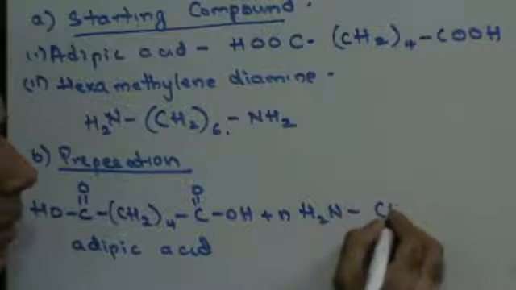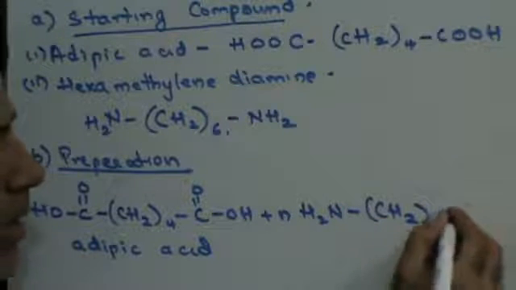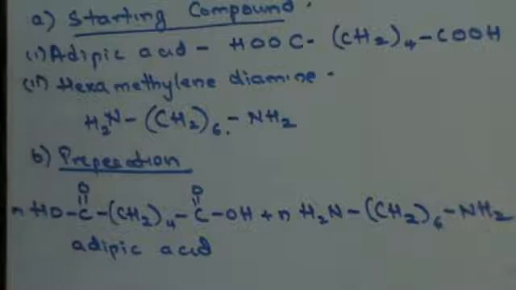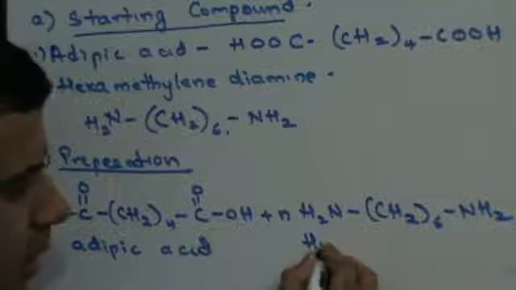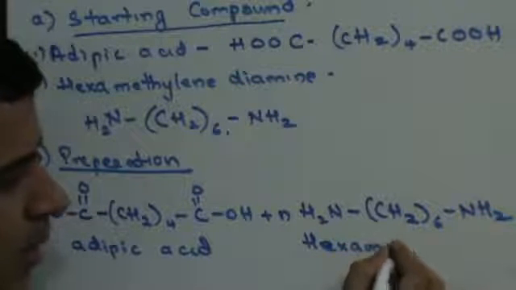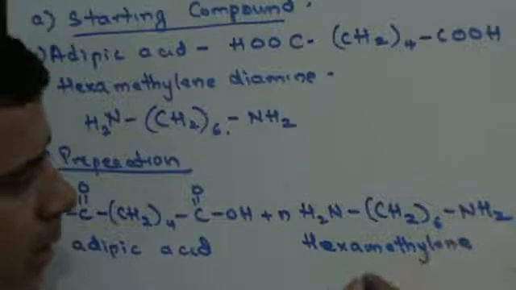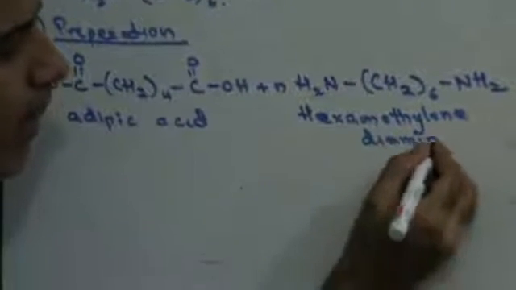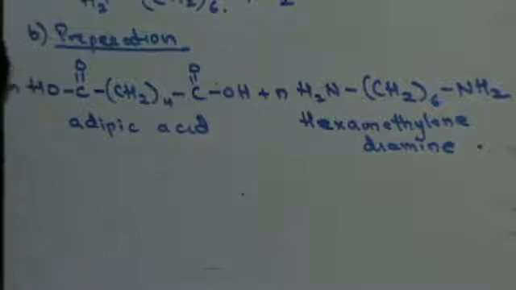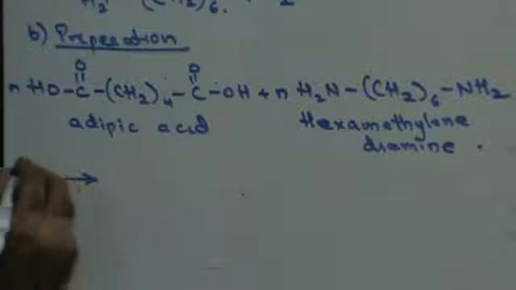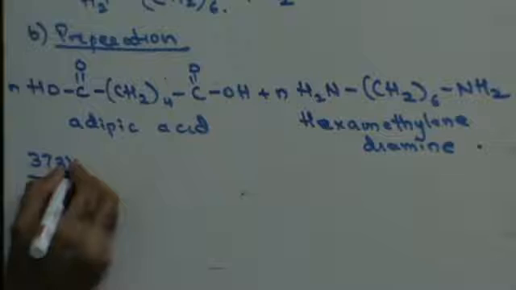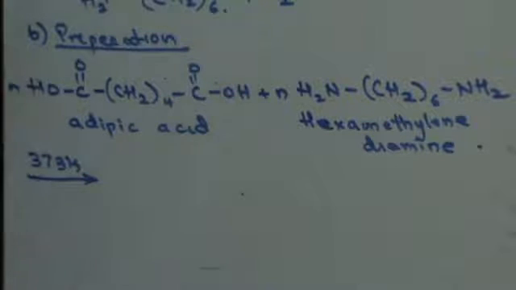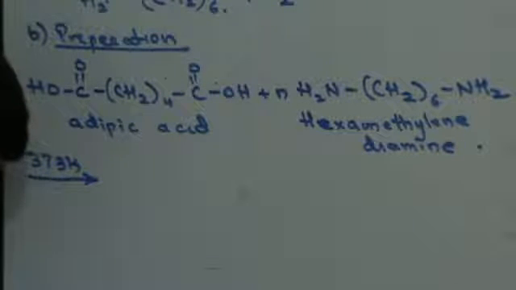Hexamethylene diamine. So we are going to react it with hexamethylene diamine. So when you have this, you have an addition reaction taking place. The n number of two molecules will add together at 373 Kelvin. So in that case, you would have